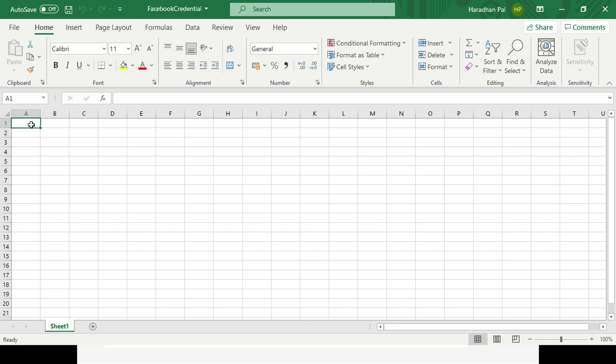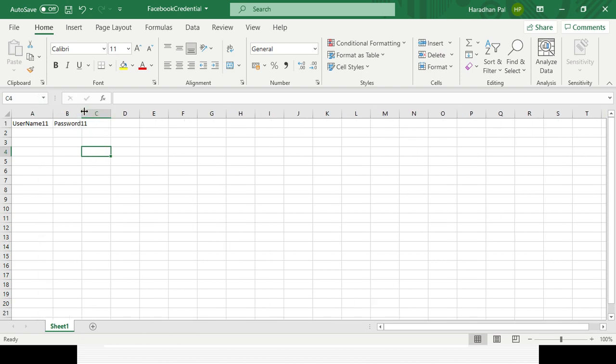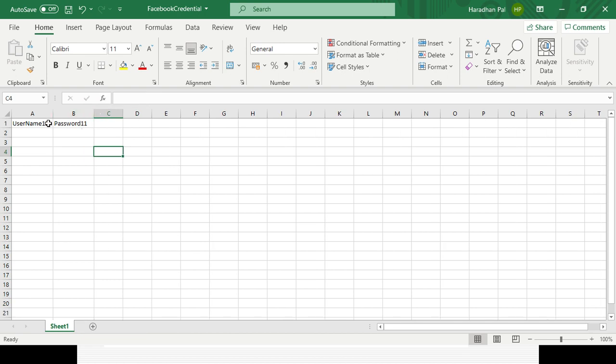Suppose I am giving username 1111. So I want to read those values. Here I can update anything, right? Suppose I want to run it for 3 times, tomorrow I want to run it for 5 times, I will simply update it and save it, right?